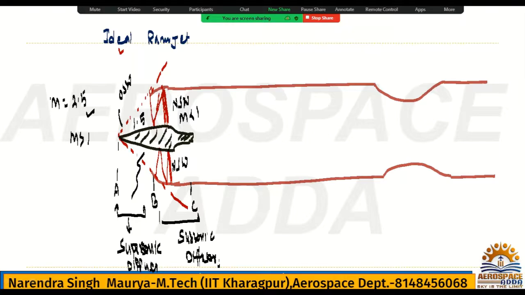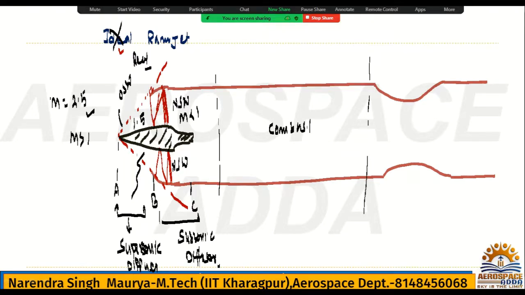This is for the real ramjet. But in our syllabus they have given the ideal ramjet. If you talk about the ideal ramjet, there will not be any shock formation. After this we have the combustion chamber, and this is the nozzle, and this is the exit, that's all.